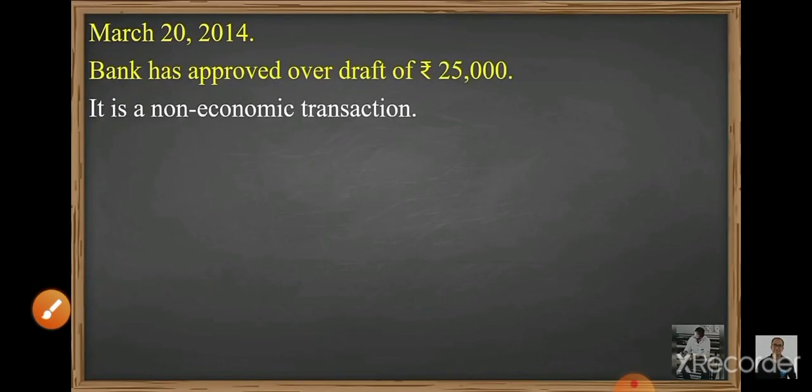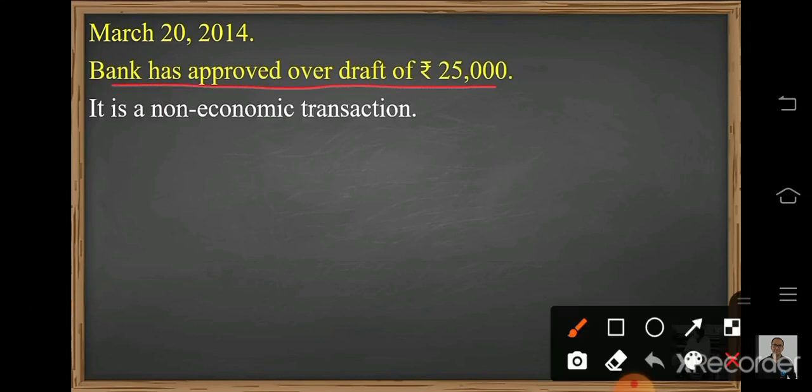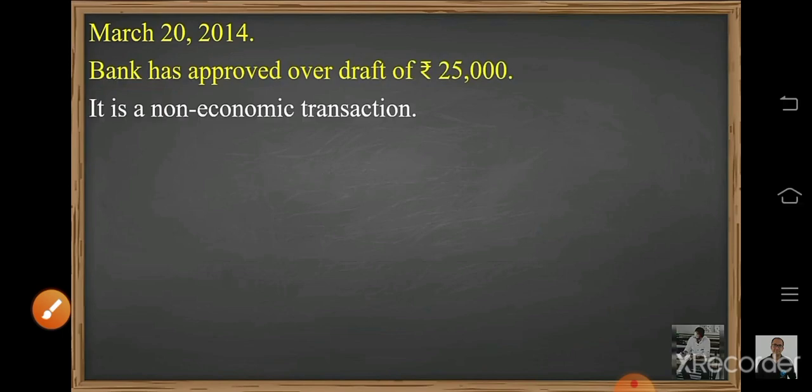Move to the next transaction. Bank has approved an overdraft of rupees 25,000, right? But here the bank has only approved the overdraft. The transaction has not taken place over here. So it is a non-economic transaction. Move to the next.